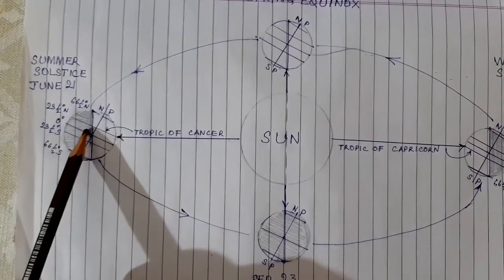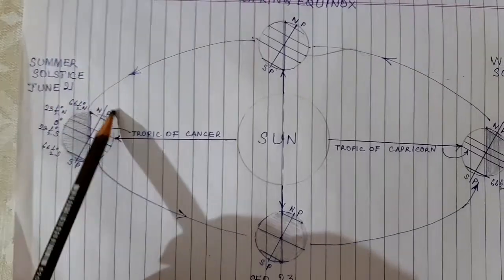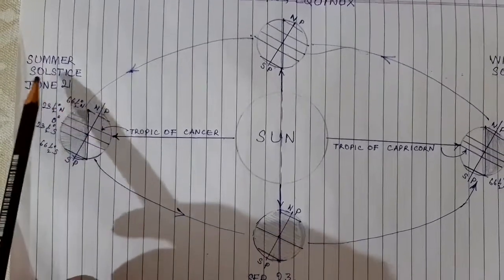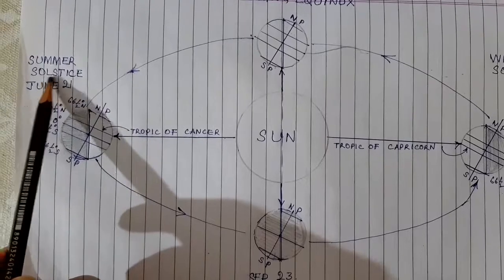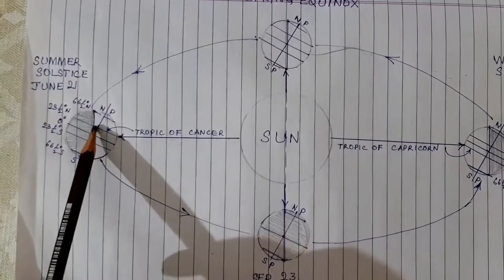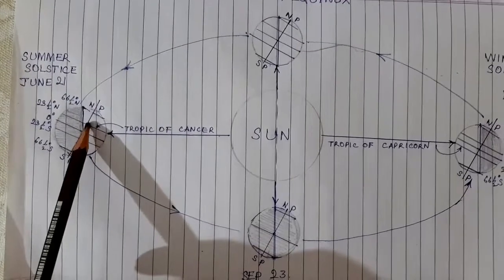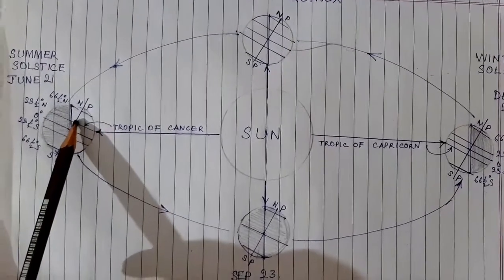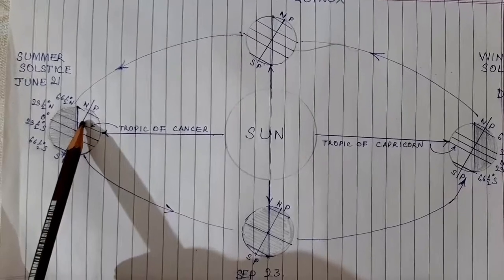And why is it called summer solstice? Summer because it's summer in the northern hemisphere. And sol and stis: sol refers to the sun and stis refers to the sun standing still. It appears as if the sun has stood still at the Tropic of Cancer.